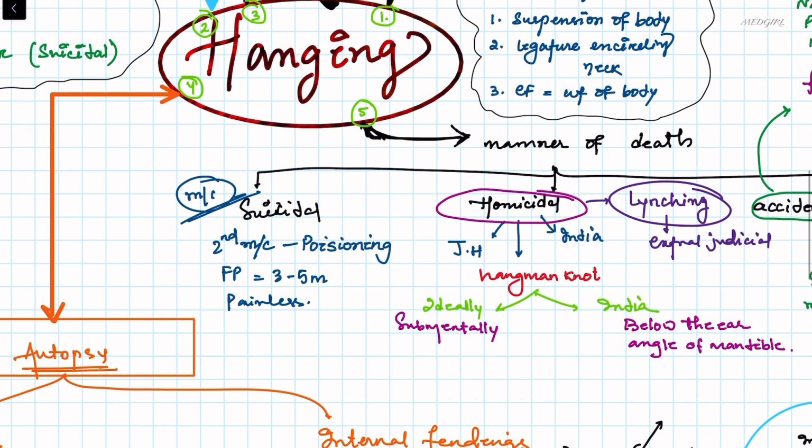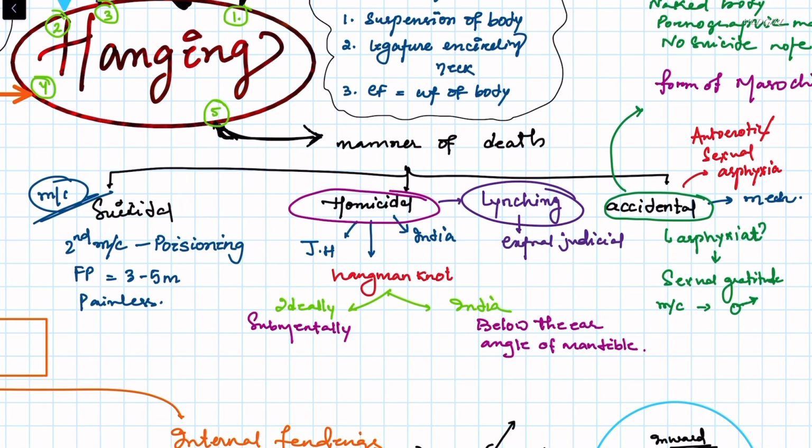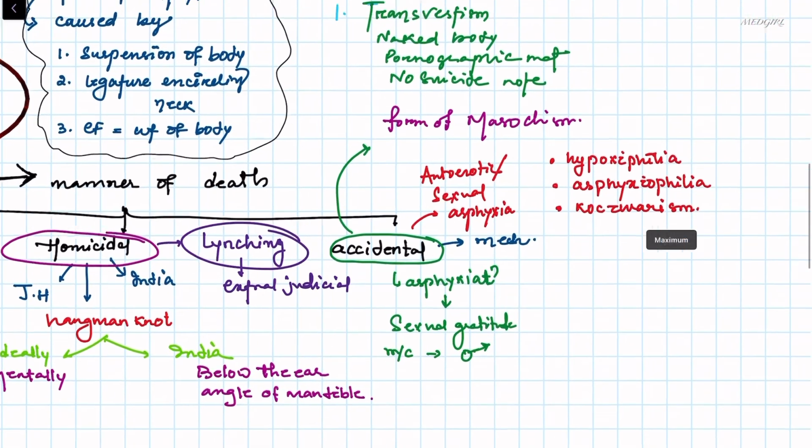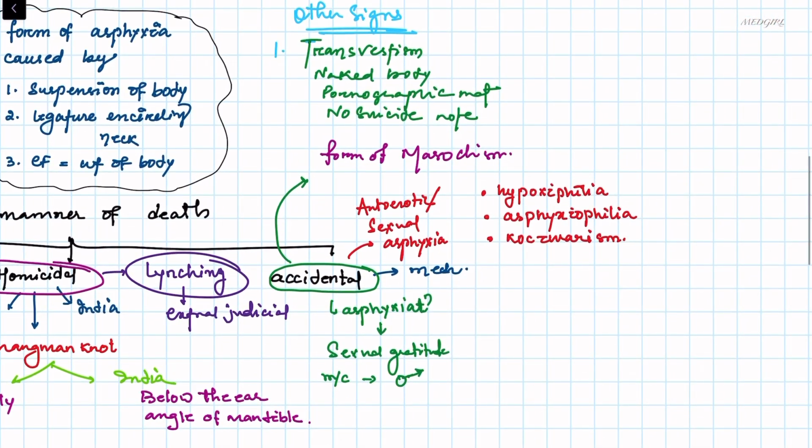Then homicidal is judicial hanging, which is practiced in India. Hangman's knot. Now ideally this hangman's knot is submental, but in India it is below the ear, or we can say below the angle of mandible. There is a term called lynching or extrajudicial hanging. What does it mean? That means hanging by a group of people in public.